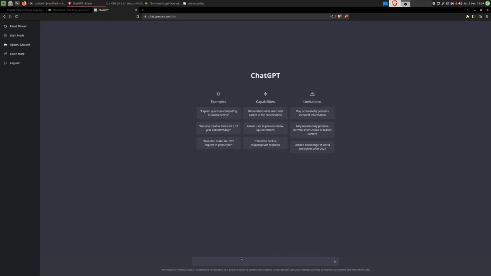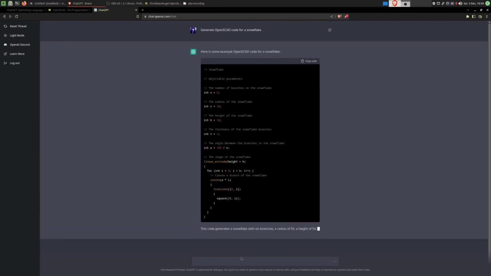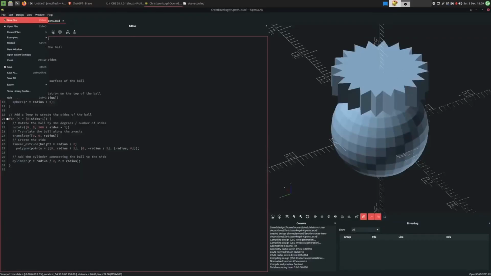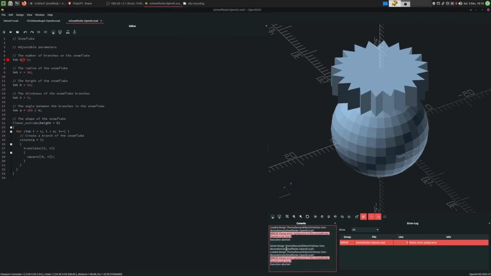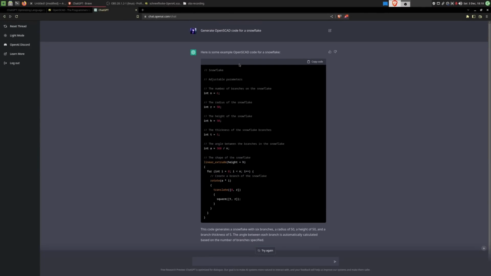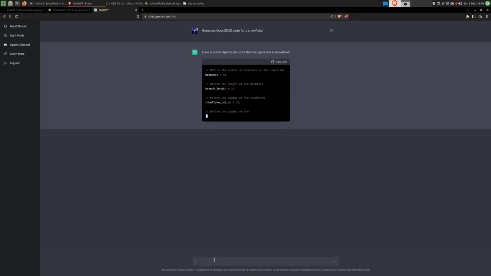Perhaps this time a snowflake would be nice. That's a lot of variables. And it seems like this time around we are getting an error. The code it generated did not use proper syntax. That can always occur. We didn't get lucky this time, but I will just copy exactly the same prompt and ask it again, because every time it gives a different answer.